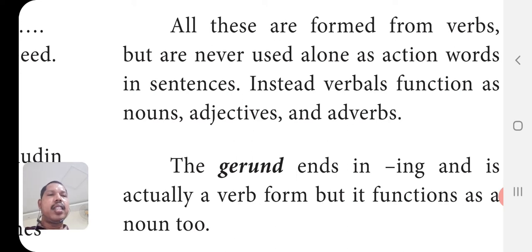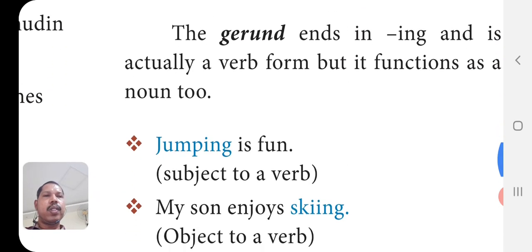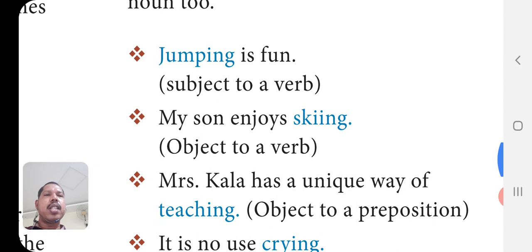The gerund ends in ing. It is very easy to identify a gerund because it is ending in ing, just a verb plus ing, and is actually a verb form, but it functions as a noun. Look at the example. Jumping is fun. So jump plus ing, jumping. But here jumping is not used as a verb. It is the name of that action. It is used as a noun. It is used as subject to a verb.